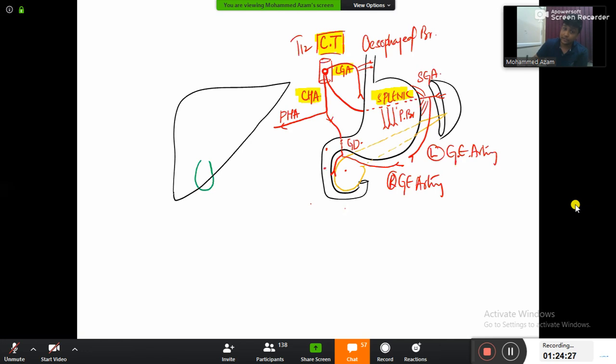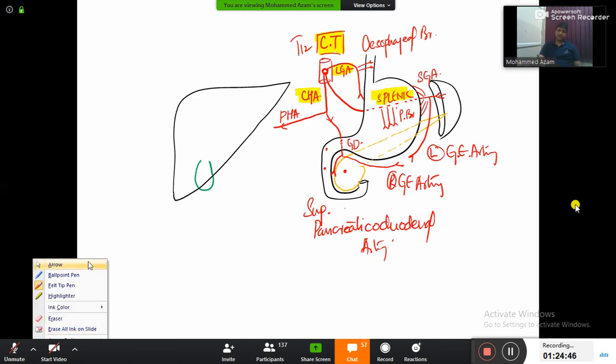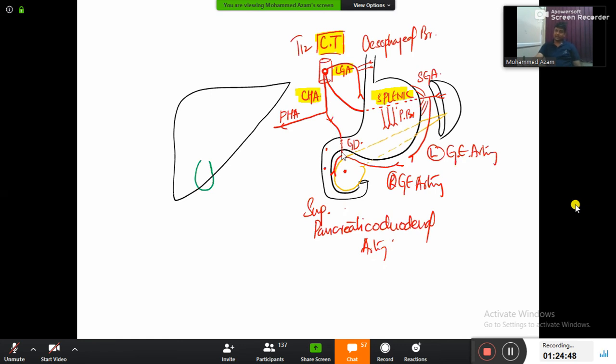And there is one more branch which is going here, and that branch is between duodenum and pancreas. So therefore that will be superior pancreatico-duodenal artery. It is between the pancreas on one side and duodenum on the other side. Pancreatico-duodenal artery, that too superior. So therefore, my dear friends, the gastroduodenal artery is ending by dividing into two branches: right gastroepiploic and superior pancreatico-duodenal.